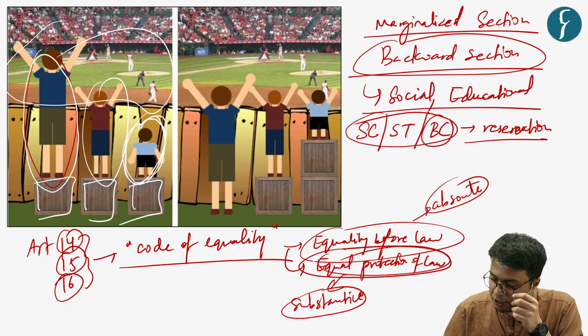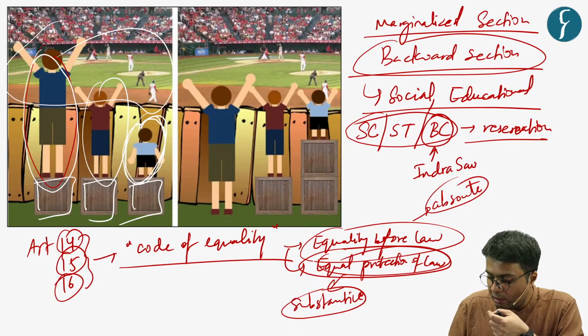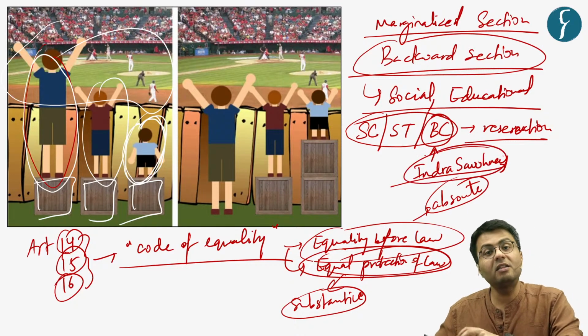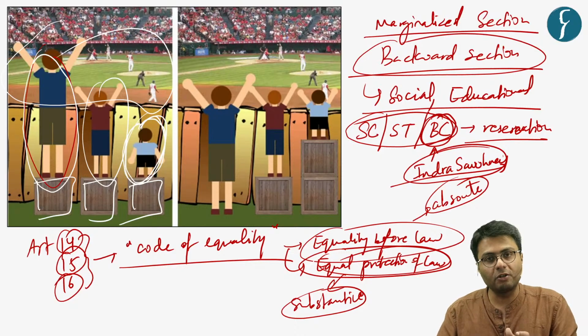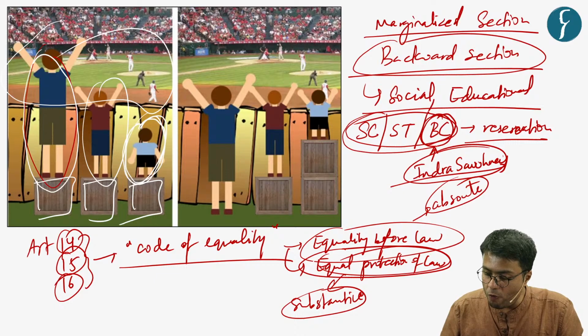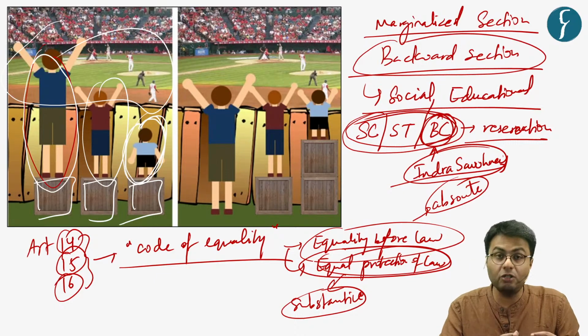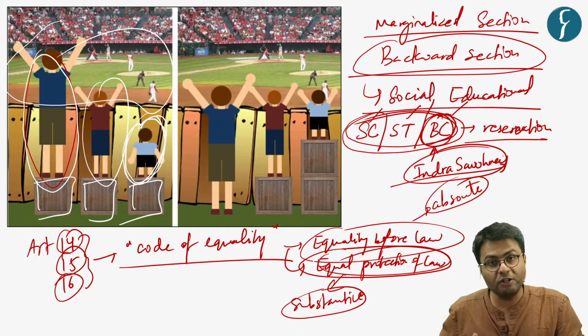Now, for reservations of backward classes of citizens, in this regard, the Supreme Court of India, in the Indra case, highlighted that the state can segregate between the members of these backward classes because these are not homogeneous identities, but there are also subcategorizations or many castes who are included in these respective classifications.